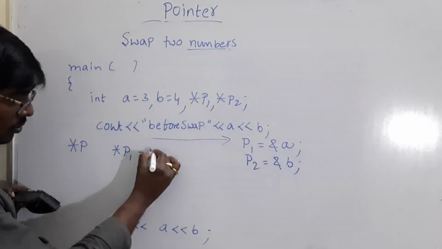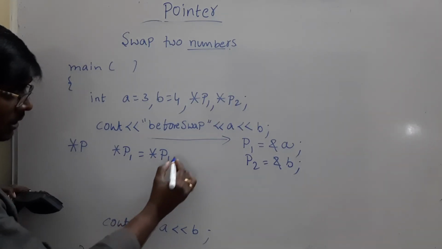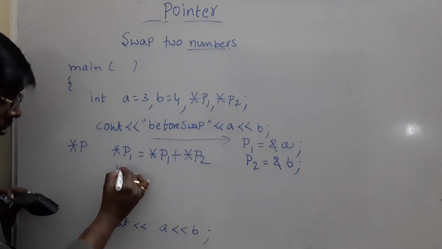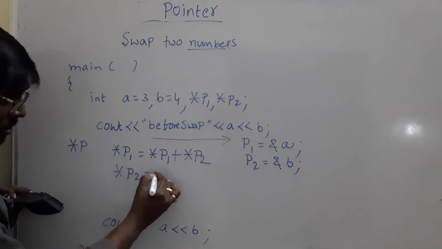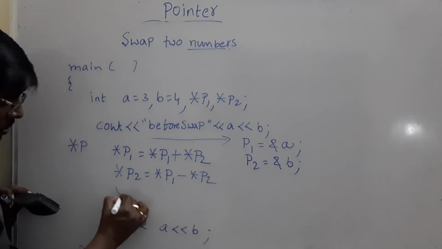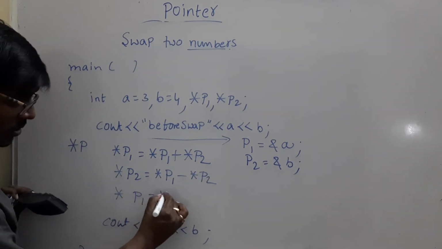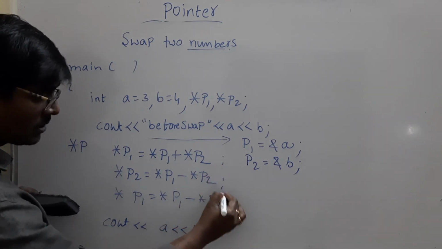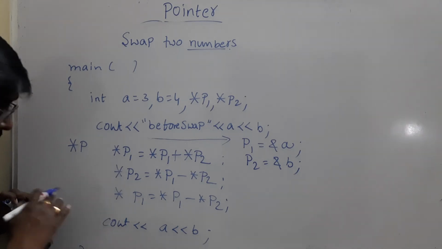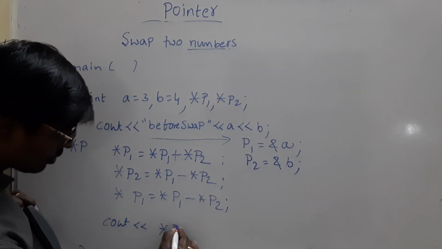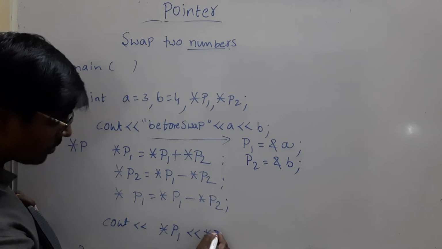*p1 is equal to *p1 plus *p2. *p2 is equal to *p1 minus *p2. *p1 is equal to *p1 minus *p2. A simple logic. Instead of a and b, use *p1, *p2. Here at the time of printing also you can use *p1, *p2.